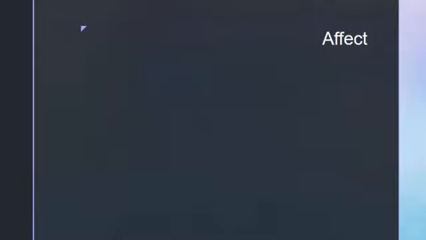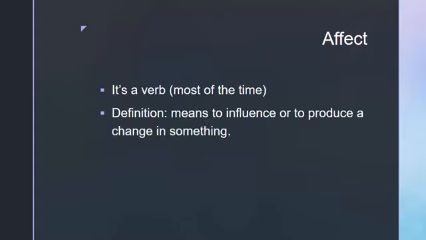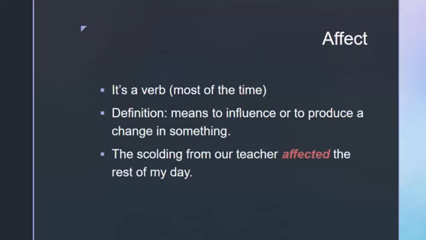So the big trick that we talk about with affect is that it's a verb most of the time. It means to influence or to produce a change in something. So it's kind of like when you're doing something is really what it comes down to. So a good example of this would be the scolding from our teacher affected the rest of my day. All right? So this in itself can be a little bit tricky, but the easy way to remember this is that A is for action. So the A in affect is for action, and verbs denote action.